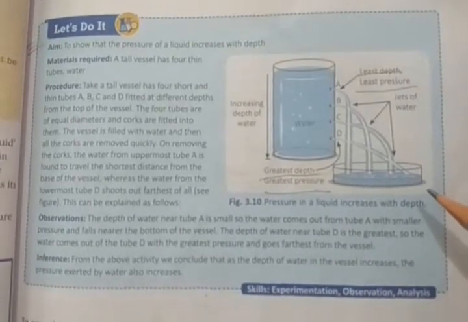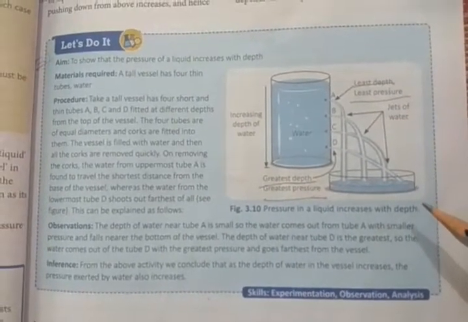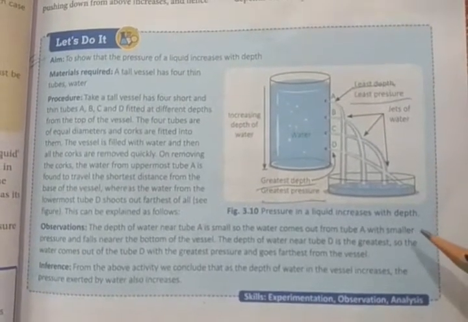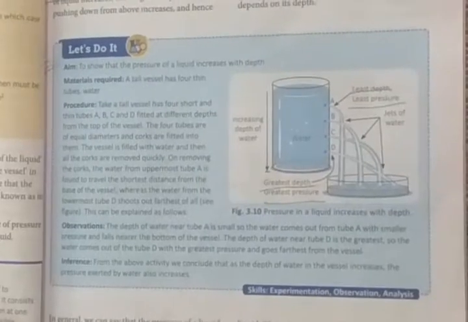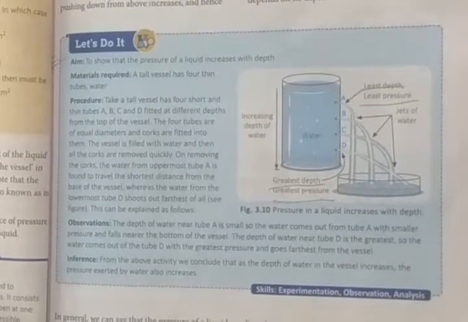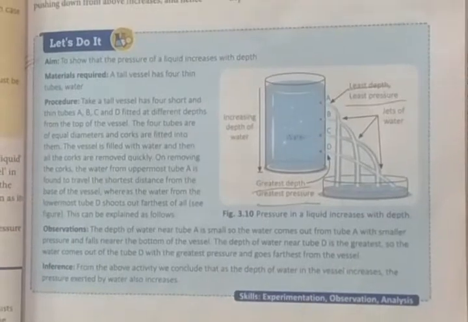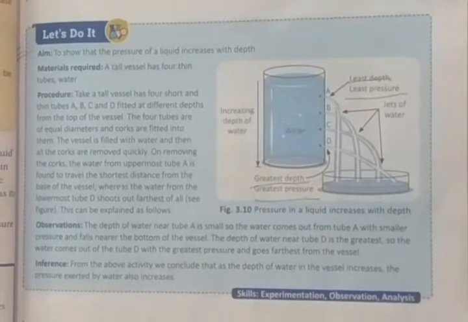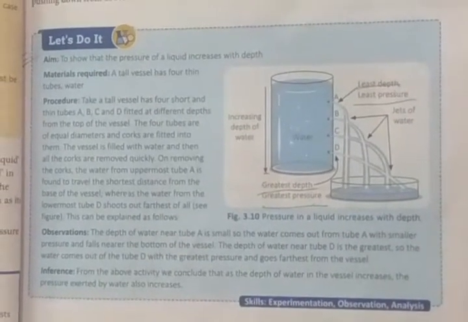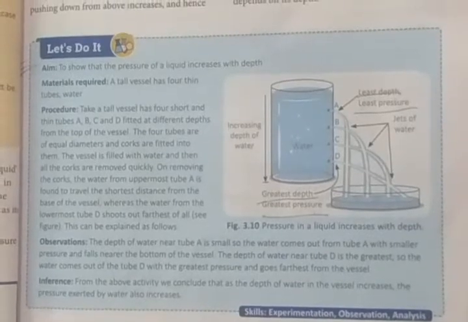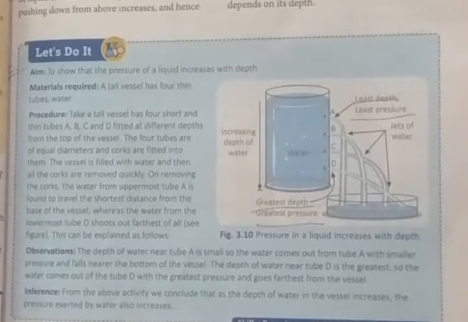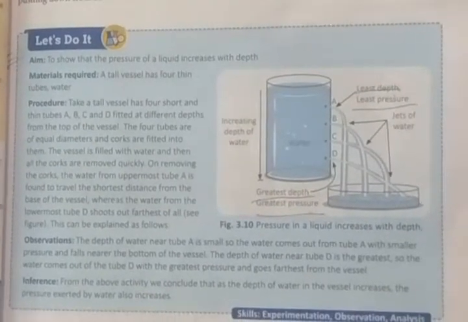The sideways pressure of a liquid on the walls of a vessel is almost zero at its surface. As the depth increases, the sideways pressure on the walls gradually increases and becomes maximum nearer the bottom of the vessel. The wall of a dam is made thicker at the bottom so as to tolerate the very high sideways pressure exerted by deep water stored in the reservoir of the dam.